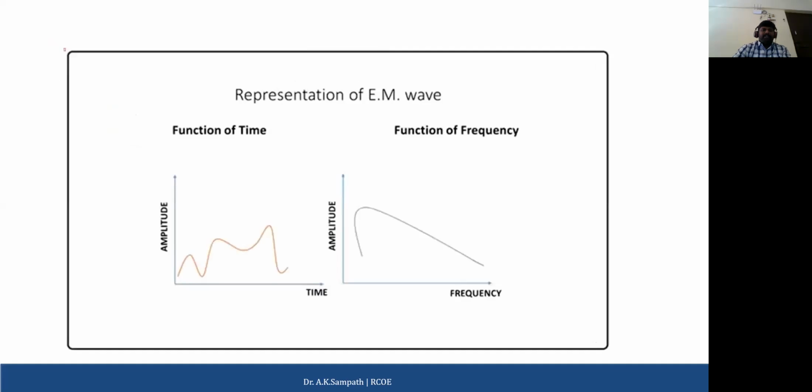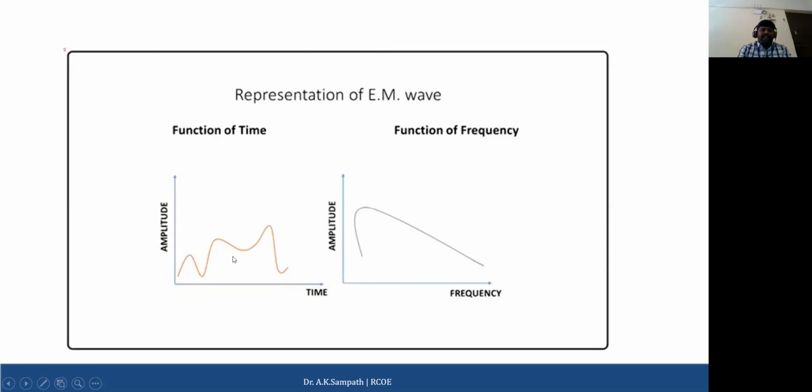When we talk about the representation of electromagnetic waves, they are represented based on time and frequency. Here the frequency or the amplitude will vary based on time. The amplitude is the maximum strength of the signal.